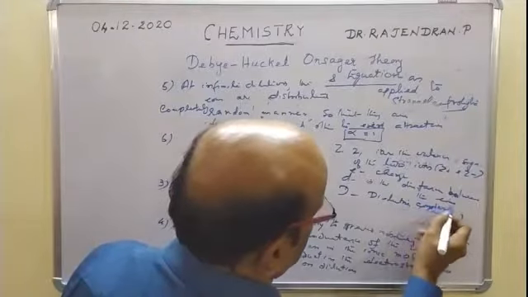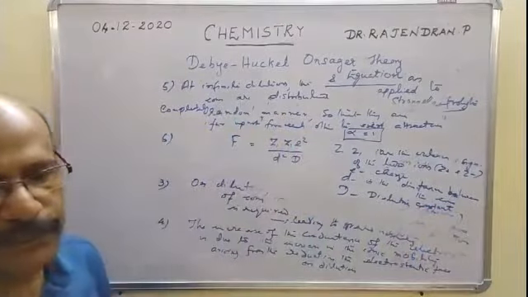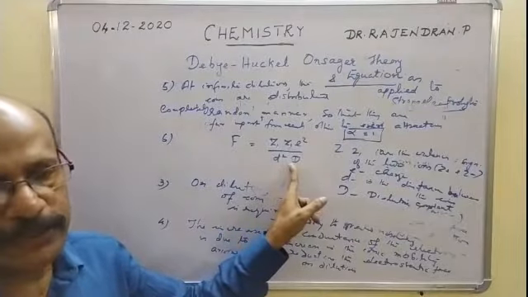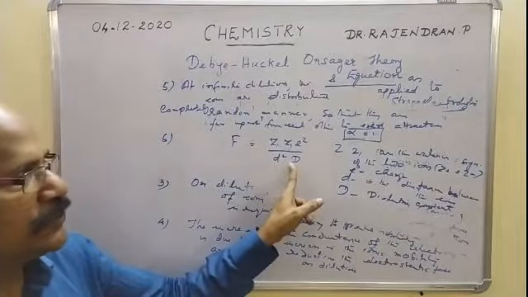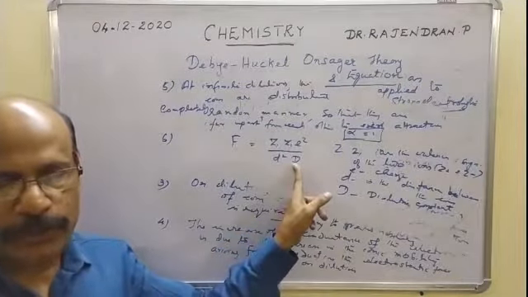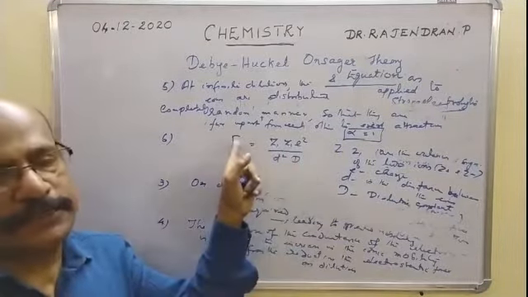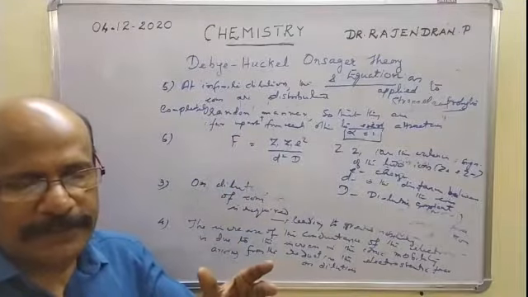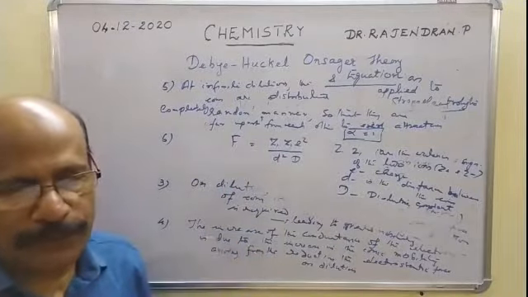So this equation says that the electrostatic force of attraction is greater in a solvent of lower dielectric constant, because the electrostatic force is inversely proportional to the dielectric constant. So the lesser the dielectric constant, the greater the force. That means the electrostatic force of attraction becomes more powerful.